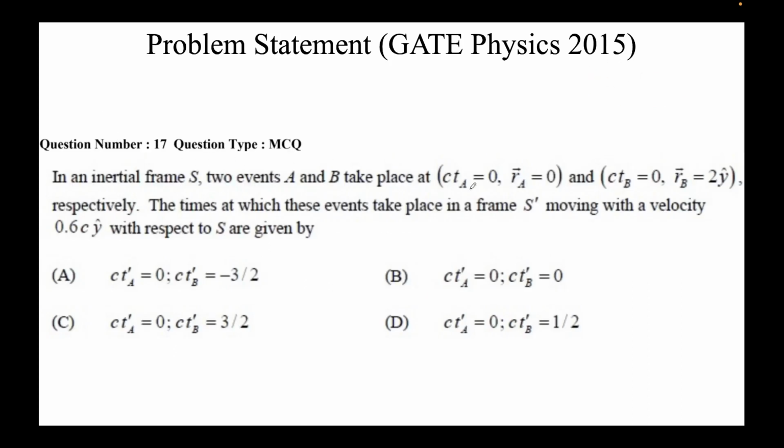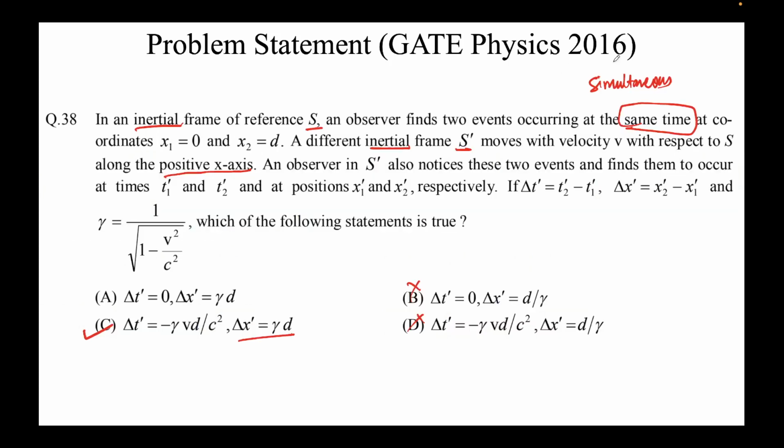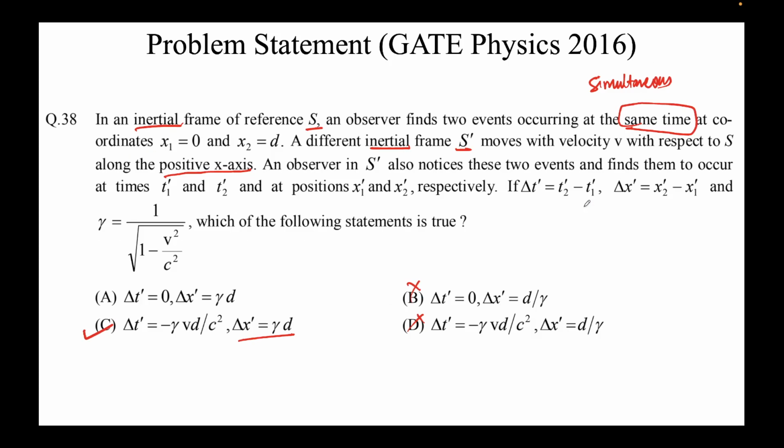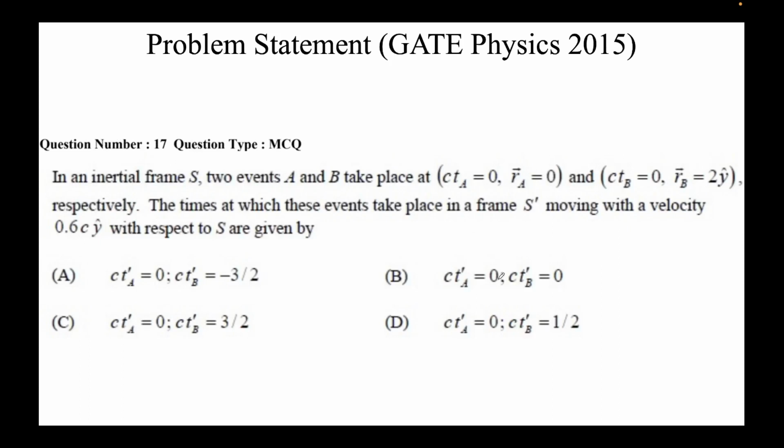Inertial frame S, right? TA is 0, TB is 0. This means there are simultaneous events. And again in the next year they asked the same question. The simultaneous events question was asked in 2015. The same question was repeated in 2016. It happens. The questions repeat themselves. That's why I emphasize you go through the previous year questions for physics, for GATE, for NET, for just anything. Sometimes you just change the values a bit, and sometimes here it's a numerical. In this 2016 question, it's more or less analytical, but the question remains the same.